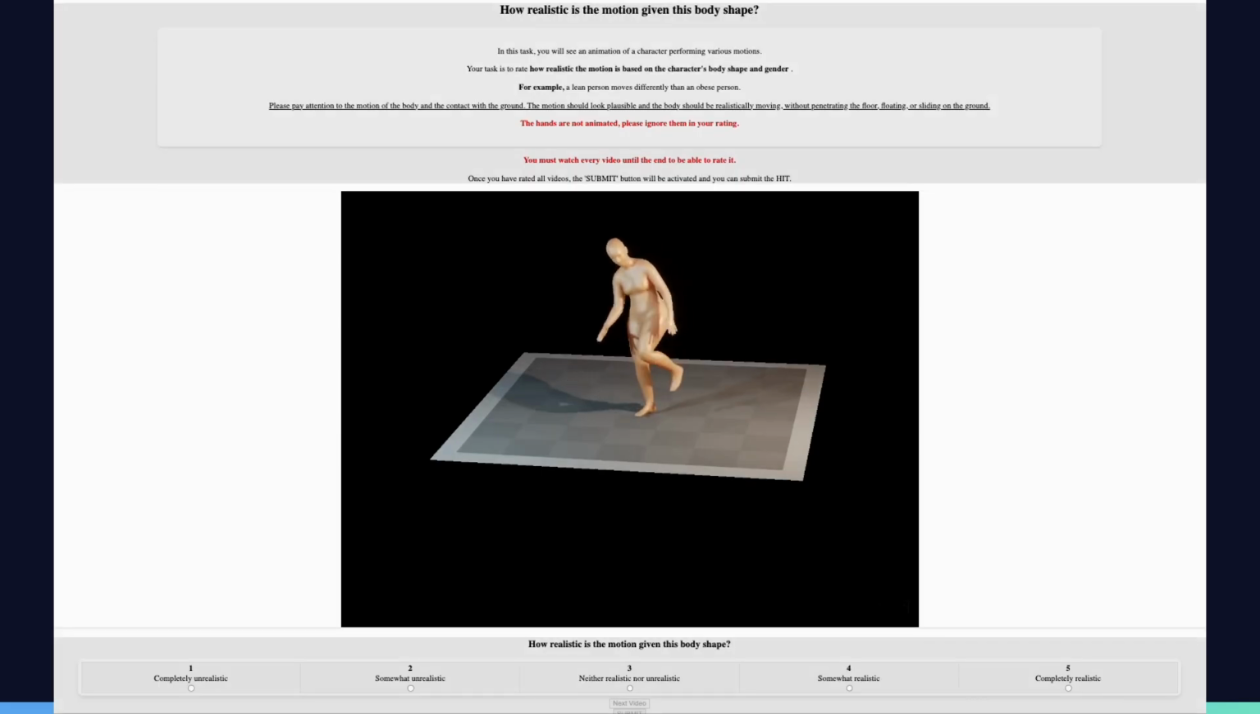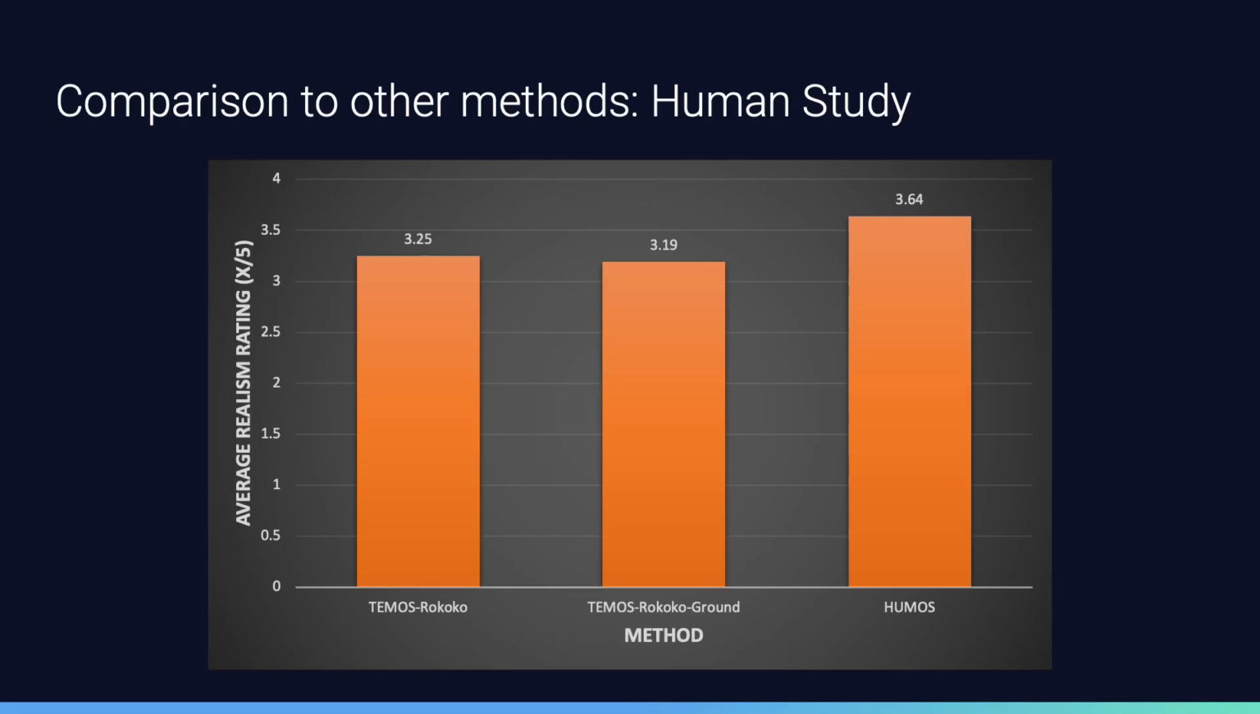To compare with our baselines, we perform a human study with Amazon Mechanical Turk. We show randomly sampled videos generated by both our method and the baselines, and ask participants to select their response to the question, how realistic is the motion given this body shape, on a Likert scale of scores between 1, completely unrealistic, to 5, completely realistic. Our motions are clearly preferred compared to both TEMOS Rokoko and TEMOS Rokoko Ground. HUMOS motions receive an average rating of 3.64 out of 5 compared to 3.25 for TEMOS Rokoko and 3.19 for TEMOS Rokoko Ground on the perceptual study.